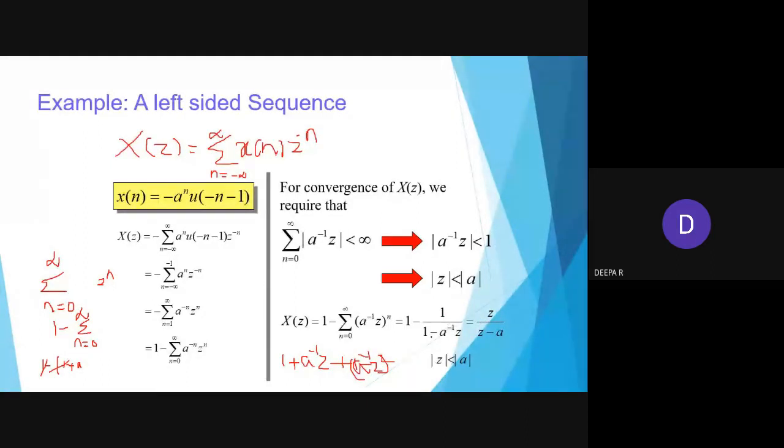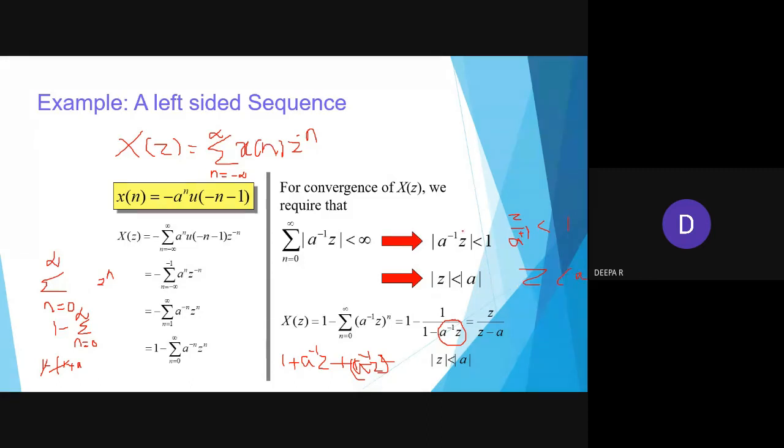Or you can keep 1 by 1 minus a inverse. Then here you have 1. So after this reformation, you will be getting that z by z minus a. The same thing they have written. So a inverse z value is less than 1. Now I am making this as z by a is less than 1, so z is less than a.